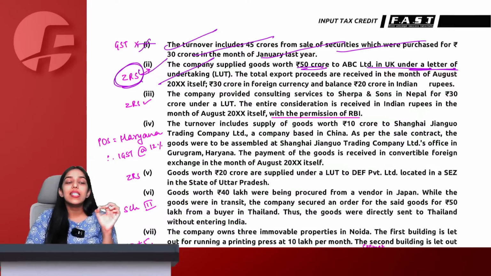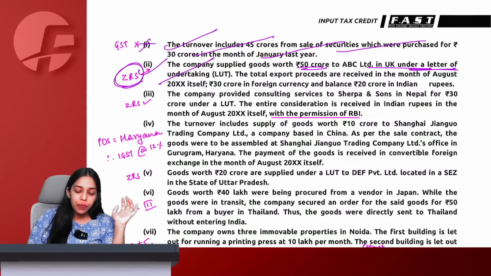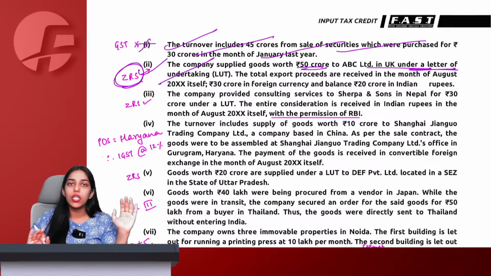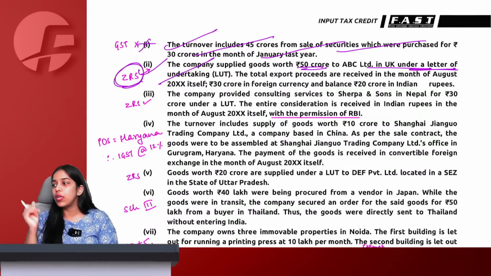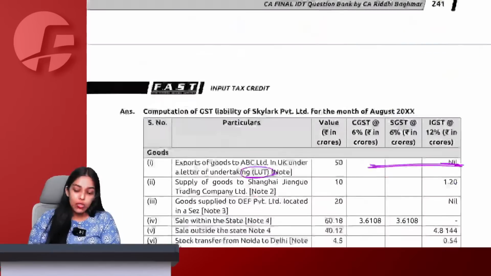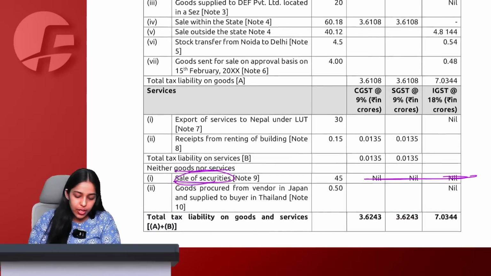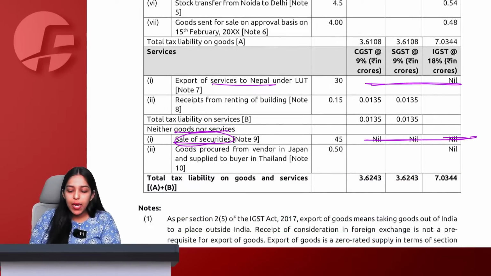That is a condition only, then you consider it as zero rated. See, when it is called export of service, we say if supplier is in India, recipient outside India, place of supply outside India, not mere establishment of distinct person, and consideration is received in forex convertible currency. But at some places like Nepal, government has already allowed us to receive INR, it is not a problem. So we have received consideration for a service being exported. This will be allowed. So here we say this is again a zero rated supply under bond LUT. So no GST required to be paid. Where is it? Export of goods, then where is export of service? Yes, here. Export of service to Nepal, again no GST because it is a zero rated supply.